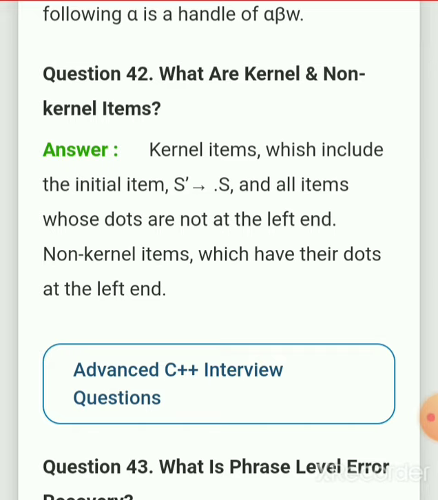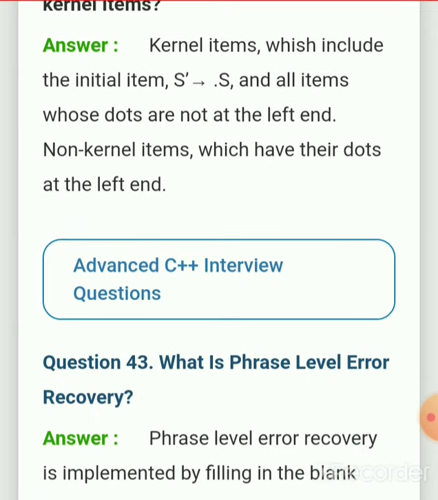What are kernel and non-kernel items? Kernel items include the initial item, S' tends to dot S, and all items whose dots are not at the left end. Non-kernel items are those which have their dots at the left end.